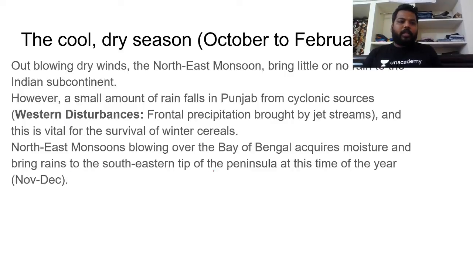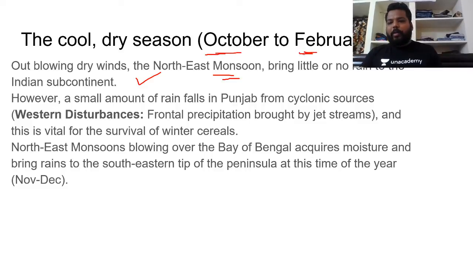So if you look at the cool dry season, outblowing dry winds are present in this region, generally experienced from October to February. The outblowing dry winds, the northeast monsoon, bring little or no rainfall in the Indian subcontinent. So right from October up to February, we won't find much rainfall. Apart from some normal disturbances which would be created, we generally don't experience any rainfall.